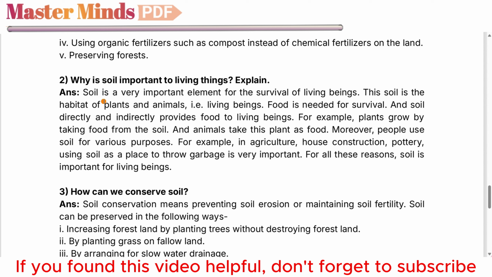2. Why is soil important to living things? Explain. Answer. Soil is a very important element for the survival of living beings. This soil is the habitat of plants and animals, that is, living beings. Food is needed for survival, and soil directly and indirectly provides food to living beings. For example, plants grow by taking food from the soil, and animals take this plant as food. Moreover, people use soil for various purposes. For example, in agriculture, house construction, pottery, and as a place to throw garbage. For all these reasons, soil is important for living beings.